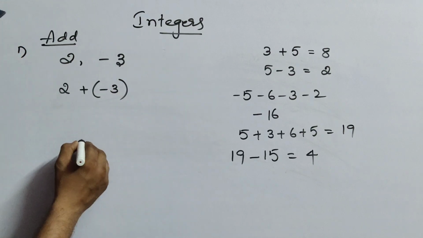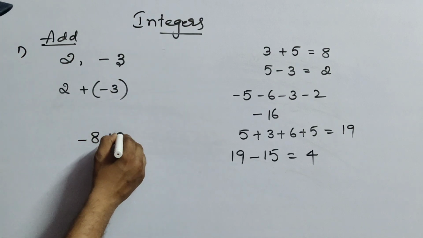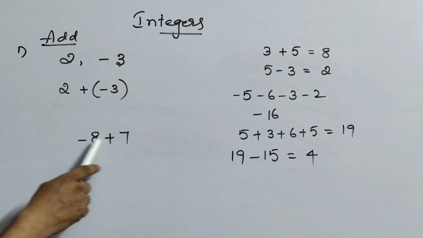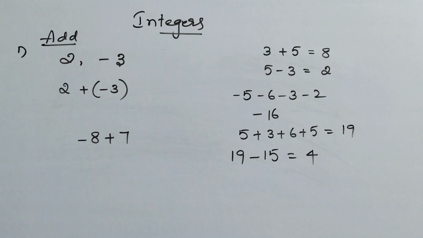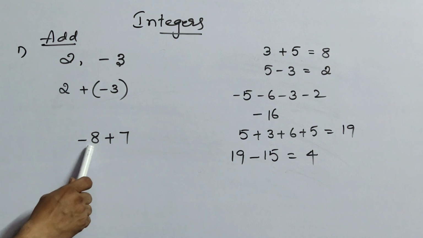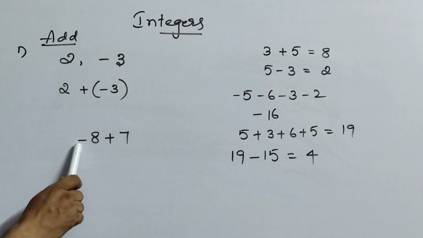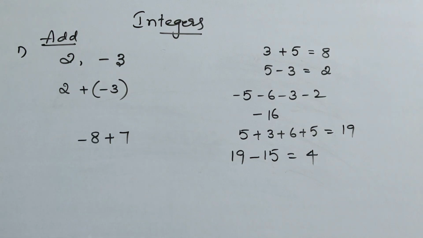See here, minus 8 plus 7. How to simplify this now? Minus 8 and plus 7. How to simplify, children? One negative, one positive. Remember this very carefully. If one negative and one positive number are there, always you have to do subtraction.